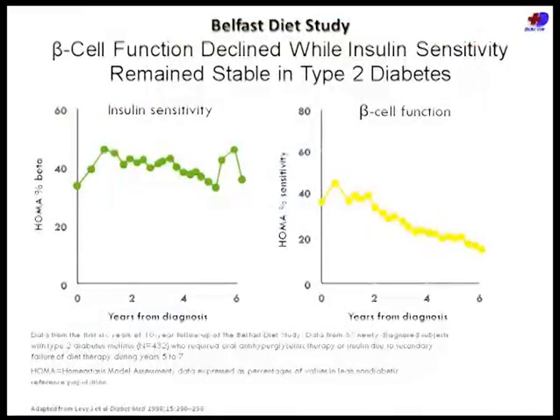So we have another set of studies where patients with type 2 diabetes have been studied. If you look at insulin sensitivity, it more or less remains the same, the insulin resistance, and the beta cell function declines. It does not mean that there's nothing you can do to save the beta cell. Yes, you can, and let us see what we can do to save these patients, save these beta cells.